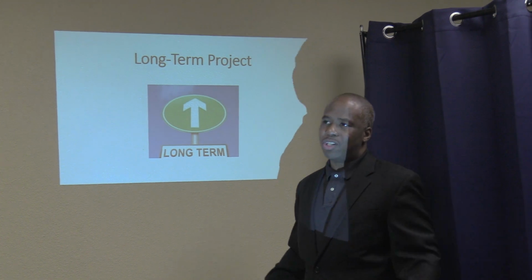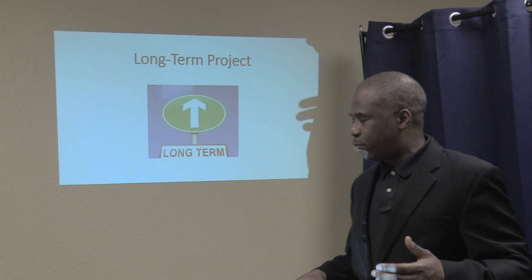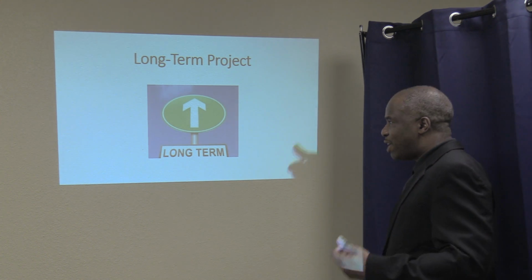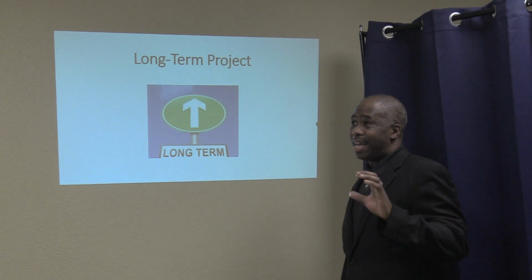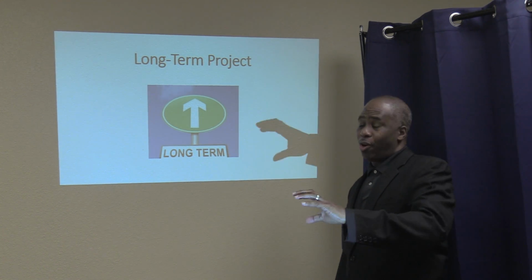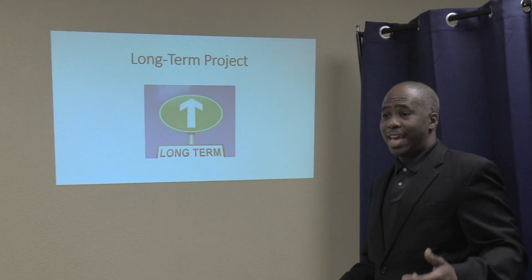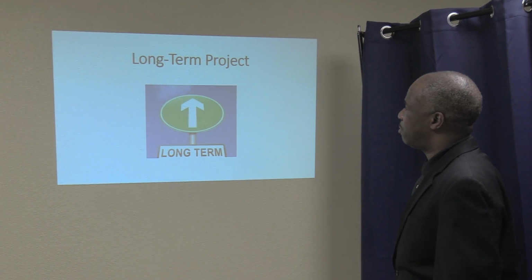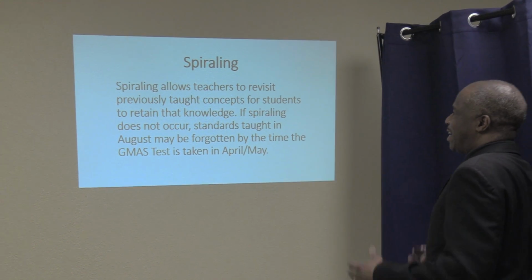That data analysis told us that we need to be thinking about ways that we can make sure students retain all of the information that they're receiving throughout the year. Because let's not forget, they take the test in May. We are in late April, early May. We start teaching in August, so we have to make sure they actually retain those concepts. Which leads us to the spiraling concept.